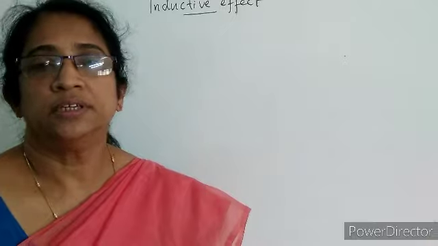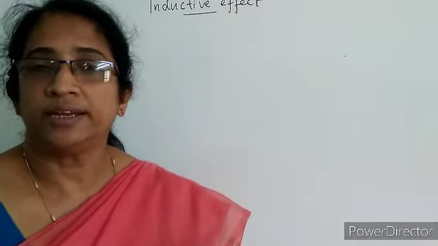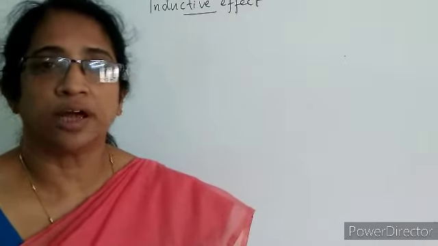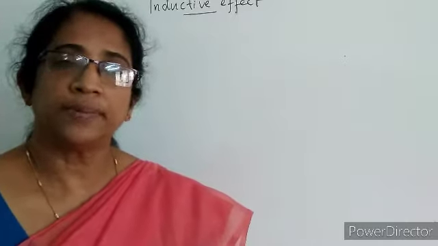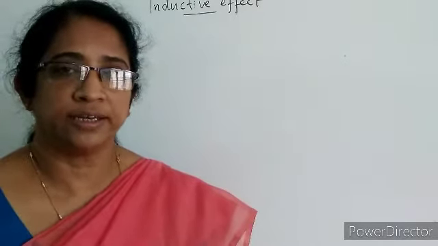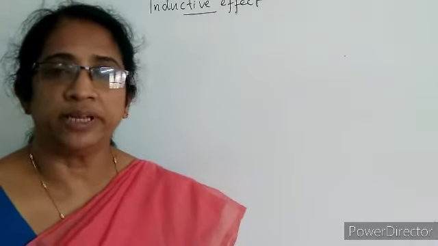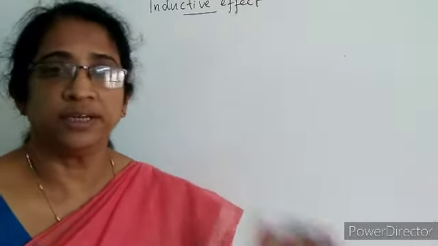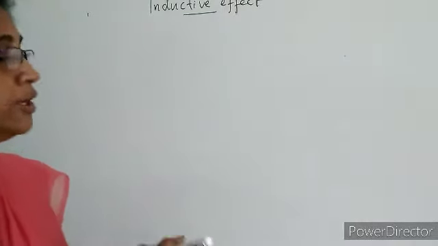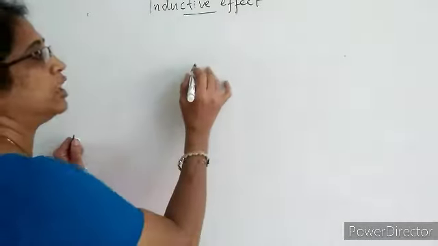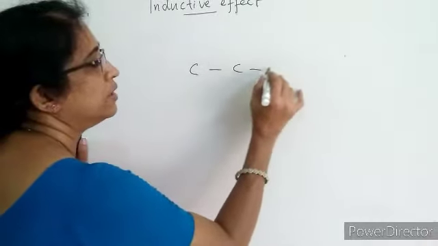And we know that organic compounds containing carbon and hydrogen are called hydrocarbons. Then hydrocarbons are classified into two, saturated and unsaturated. What is the meaning of saturated? Saturated meaning the carbon chain is single. Single carbon-carbon, single bonded compounds are called saturated hydrocarbons. Let us take an example.